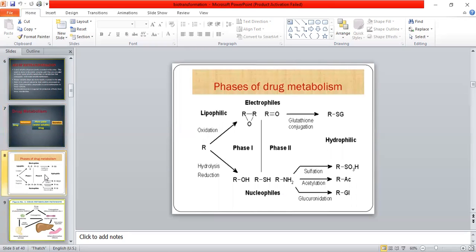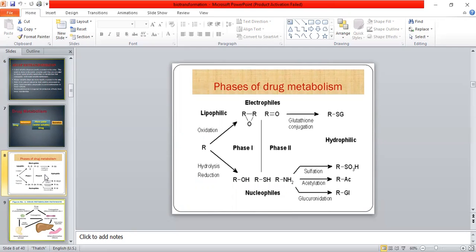There are two phases of drug metabolism. In phase one, there is a lipophilic, insoluble form that can't be excreted in the urine. Chemical reactions occur here: oxidation, hydrolysis, or reduction, and the product is converted into electrophiles or nucleophiles.